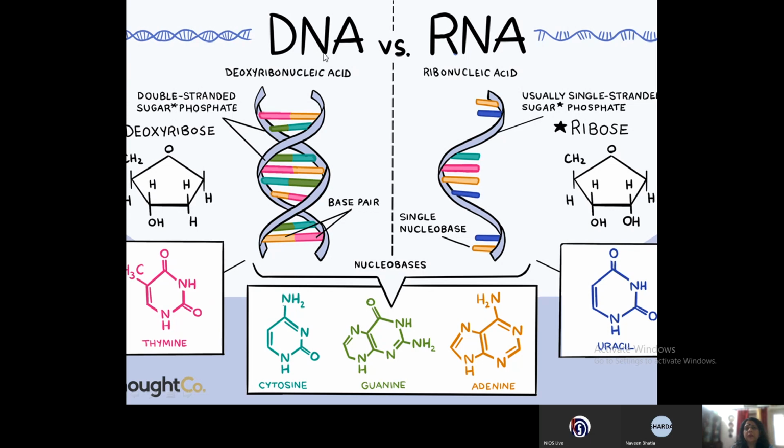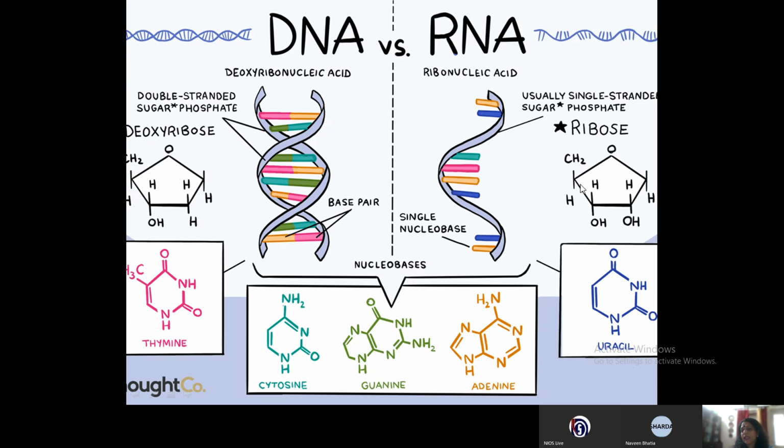Now see the difference between the DNA and the RNA. What is the difference between the DNA and the RNA? You see, first of all, very clearly you can see that the DNA is double-stranded, whereas RNA is single-stranded. Then the DNA is made up of ribose sugar, but at the second carbon, it is devoid of an oxygen atom here. That is why it is called deoxyribose.